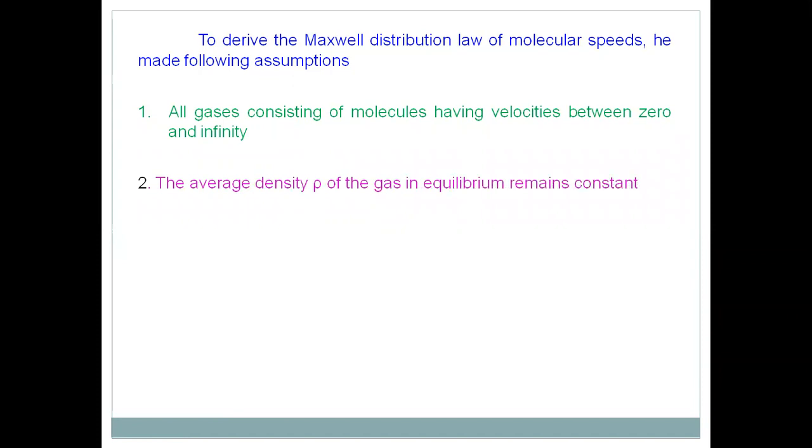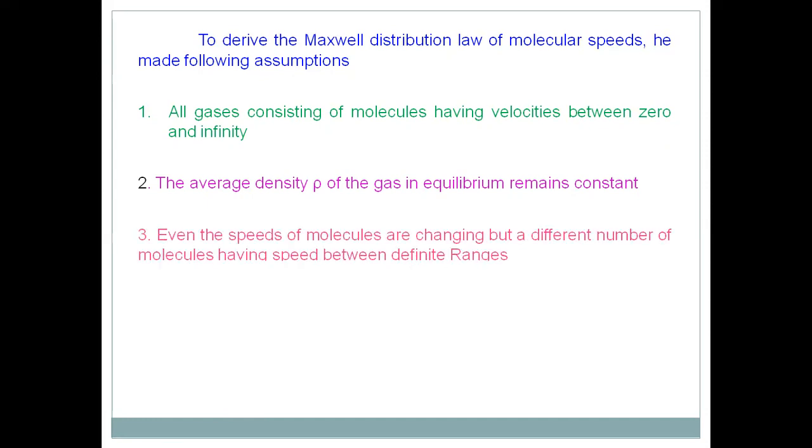The second assumption is that the average molecular density of the gas in equilibrium remains constant. We know molecular density is the number of molecules per unit volume, that is, the number of molecules N by volume V. That is the average density rho, which remains constant in equilibrium according to Maxwell's assumption.